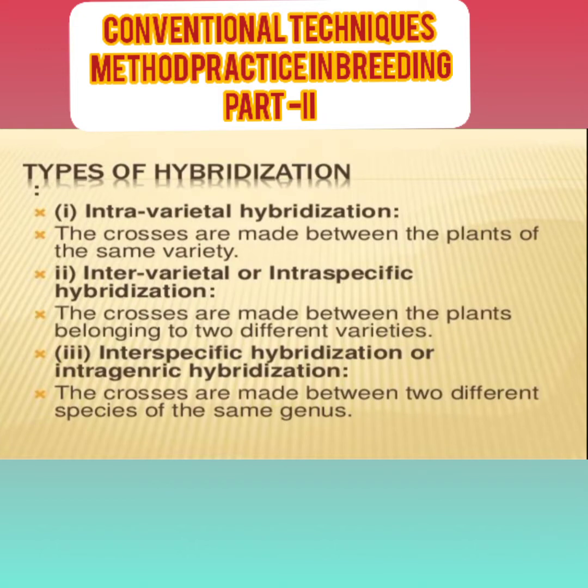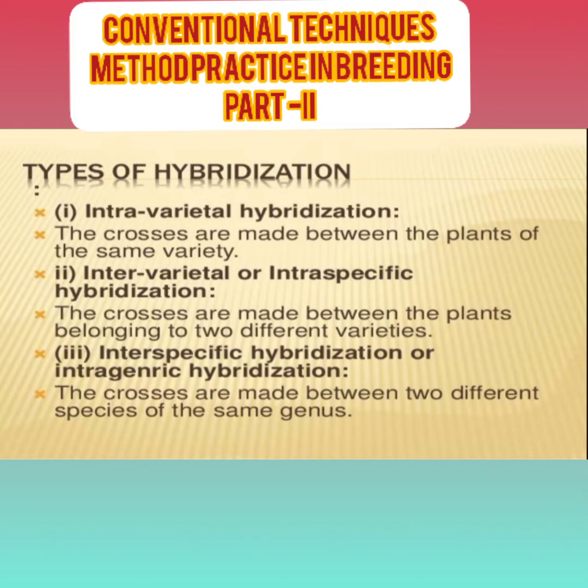Let's see the types of hybridization. There are generally three or six types of hybridization. First, there is intravarietal hybridization. The crosses made between the same variety are known as intravarietal hybridization. Then what is intervarietal? Intra means same variety. The crosses made between two different varieties are known as intervarietal. Different means intervarietal, and intra means same variety.